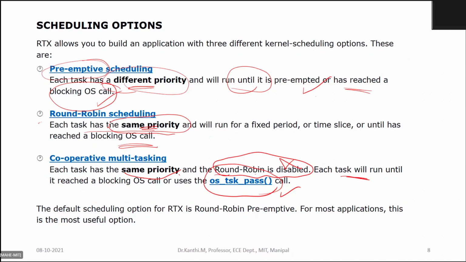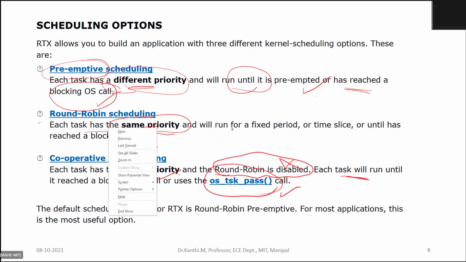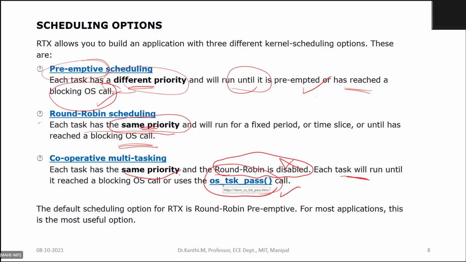In round robin, same priority, and a fixed amount of time is given to the different tasks. As soon as the time duration is over, the other task gets a chance for execution. In cooperative scheduling, same priority, but there is no fixed amount of time. So you make use of a function called os_task_pass, which passes control to the next ready task for getting a chance for execution.